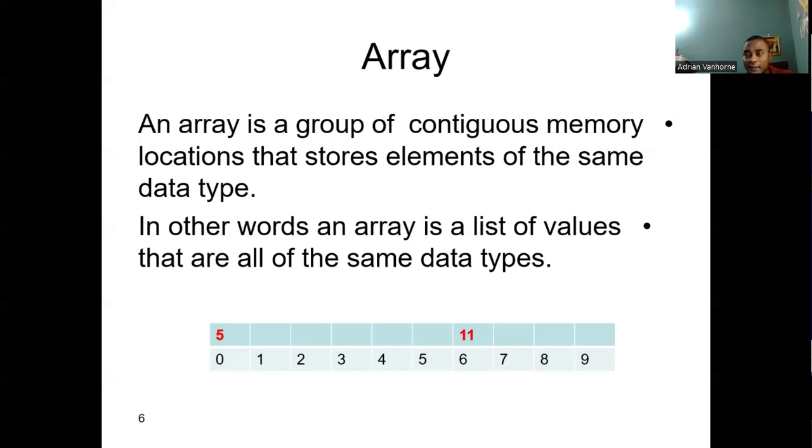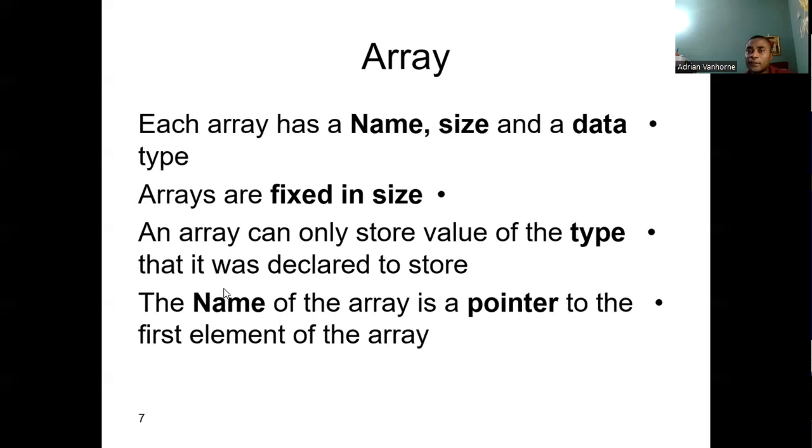That C++ uses zero index. So C++ maintains zero index arrays. The first element in the array in C++ is always at index 0. It's slightly different from what you are maybe used to in a language like Pascal that has one as its first index. Okay. All right. So just some things that we need to bear in mind when we talk about arrays in C++.